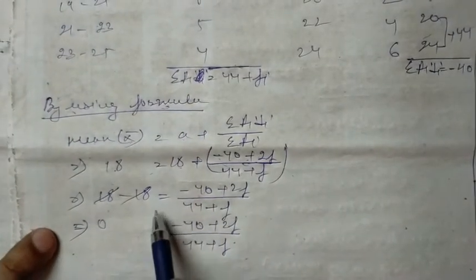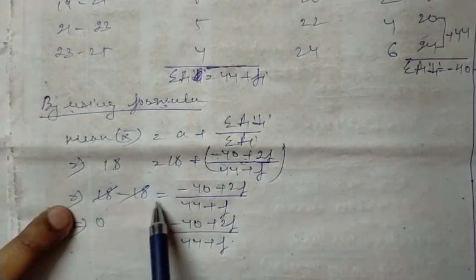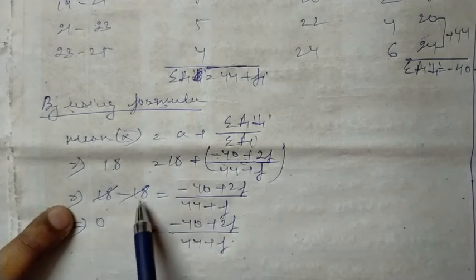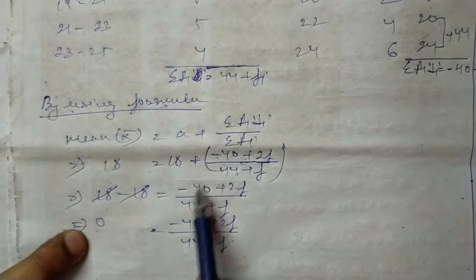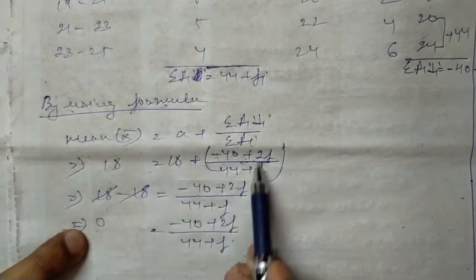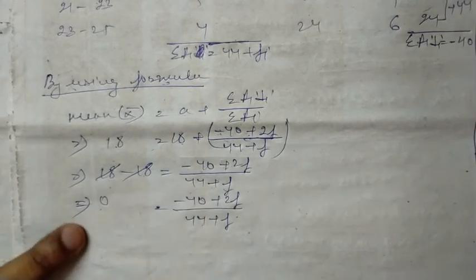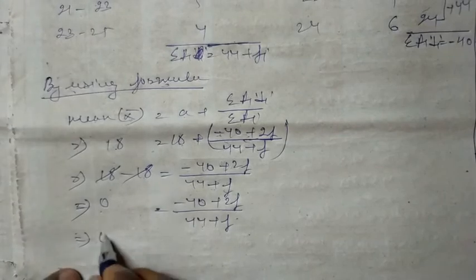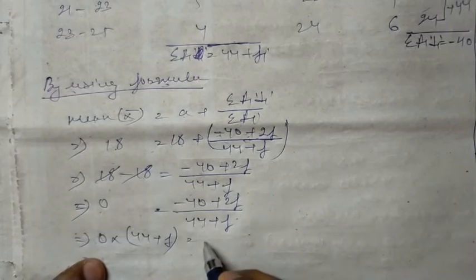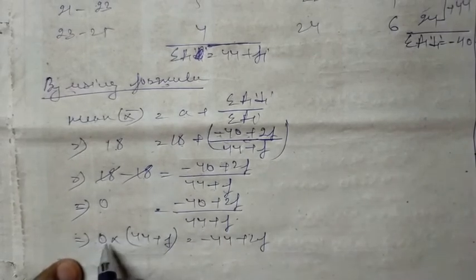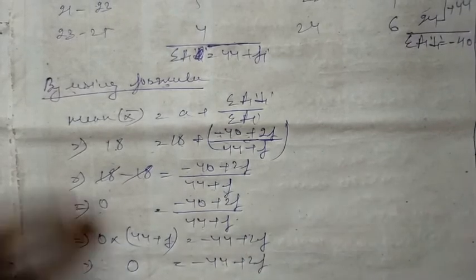We have calculated this one. Sorry, we missed something. What I have taken is I brought 18 to the left hand side, it will be 18 minus 18, which is 0, then minus 40 plus 2f, divided by 44 plus f. Now if we do the cross multiplication, 0 into 44 plus f, and minus 40 plus 2f, you will again get 0.